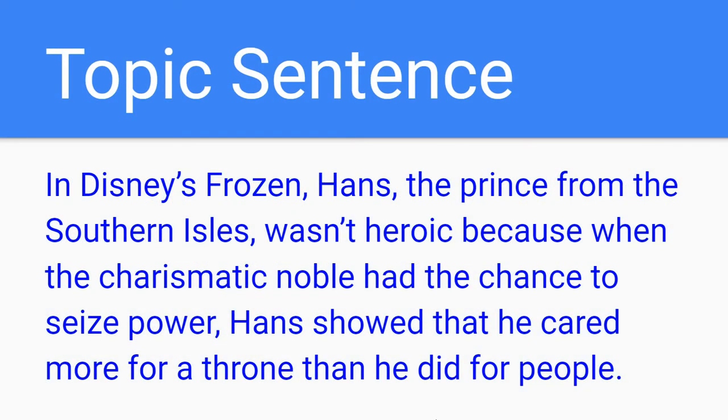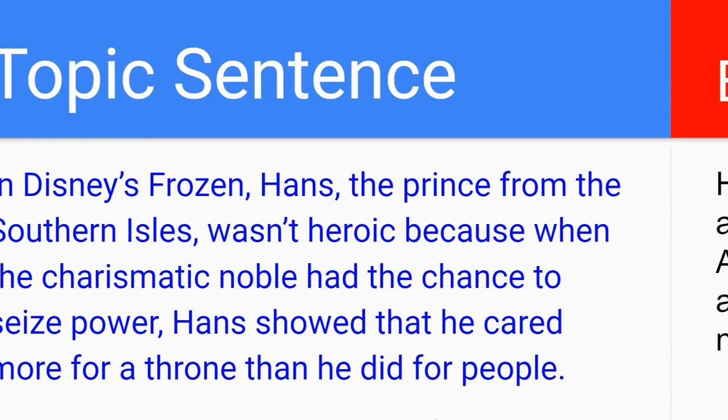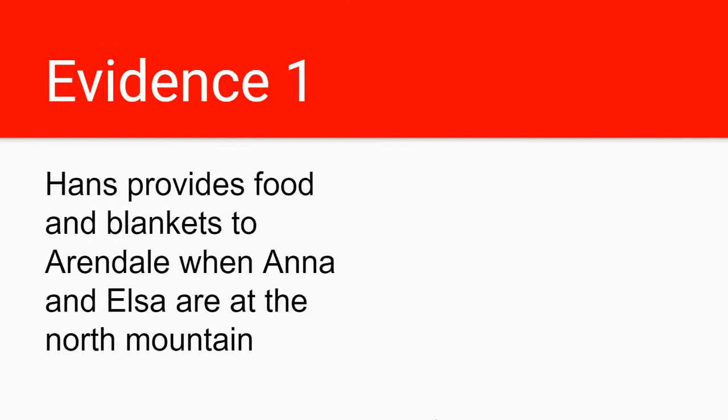So we're going to continue with the topic sentence that we worked on last time. In Disney's Frozen, Hans, the prince from the Southern Isles, wasn't heroic because when the charismatic noble had the chance to seize power, Hans showed that he cared more for a throne than he did for people. Now, this topic sentence follows all the rules that we're supposed to have for our topic sentences, and today we're going to take a look at some evidence and see if it follows our rules. And if it doesn't, we're going to change it or get rid of it. We're going to make sure that all of our evidence is exactly what we want to make sure we have a strong paragraph.